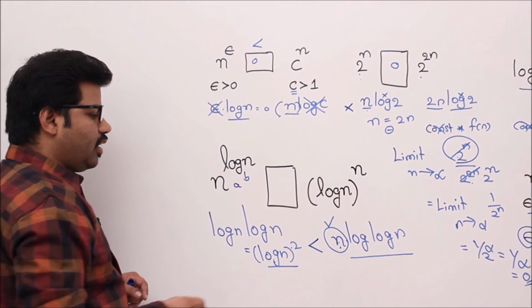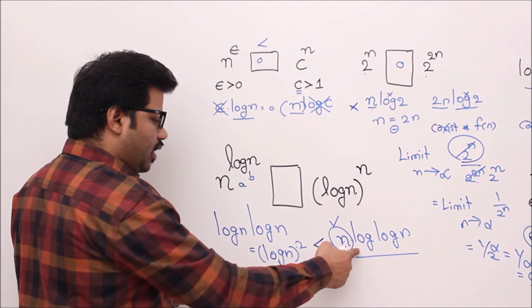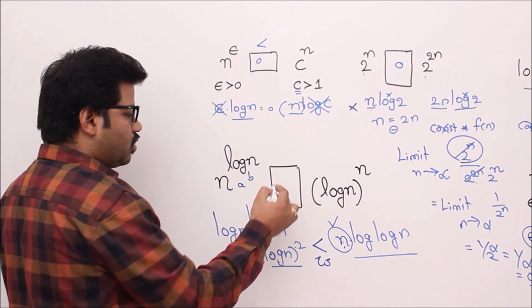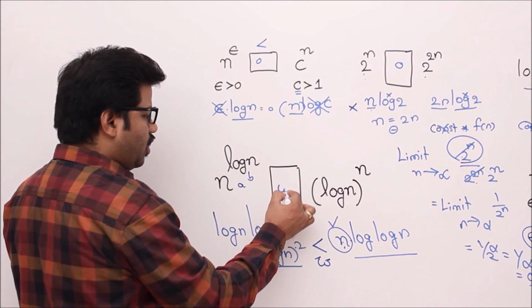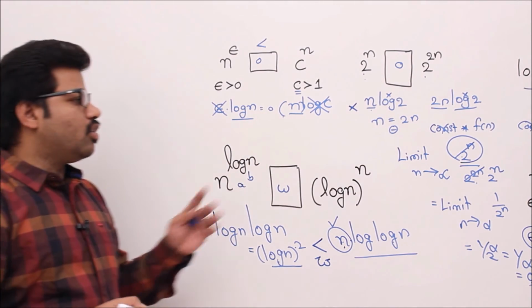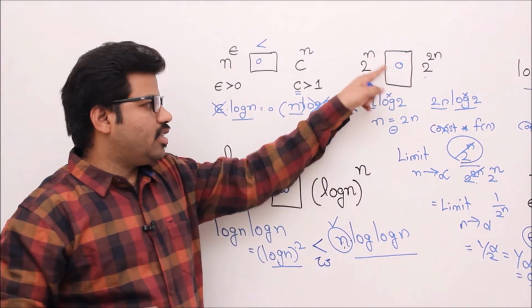So that's why I can say that the result is omega. Whenever there is an omega between these two functions, then before logarithm also the same thing holds good. That's why log n whole to the power of n is bigger than n power log n. So we used the logarithm technique everywhere except in one case, isn't it?